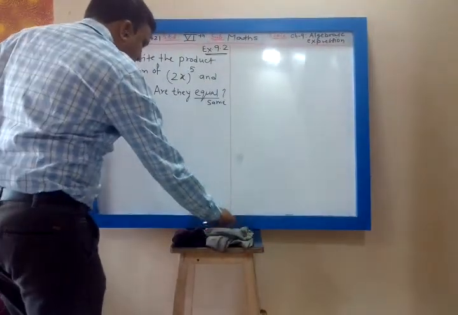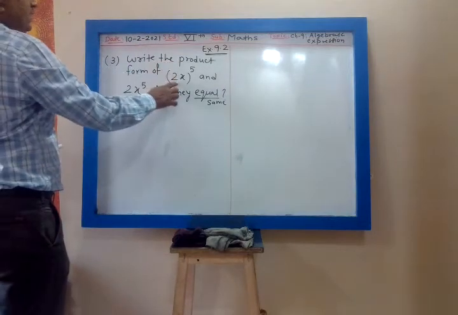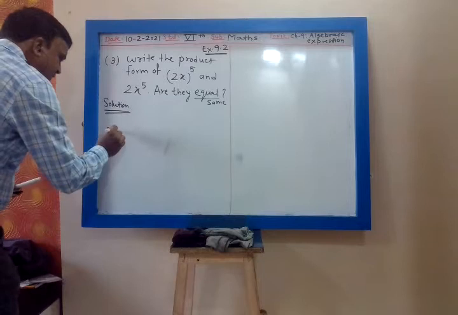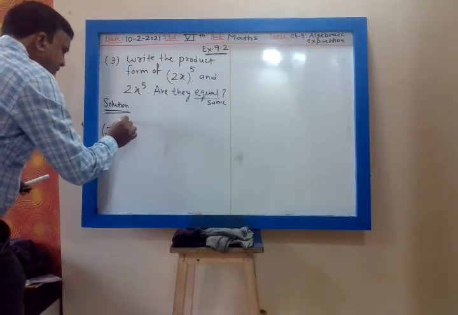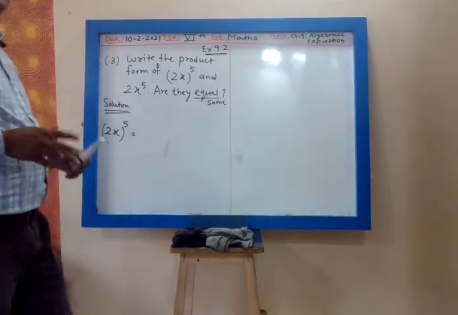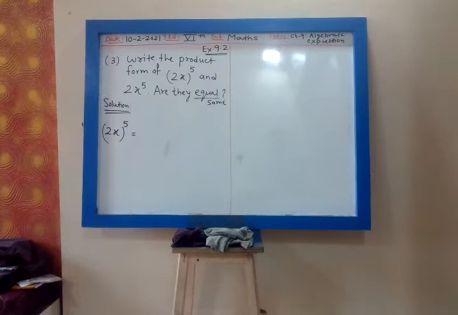So in (2x) raised to 5, we have to write down the product form of 2x whole raised to 5. In this, what is my head? What is my head in (2x) raised to 5?